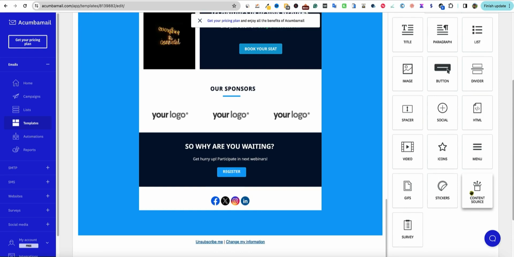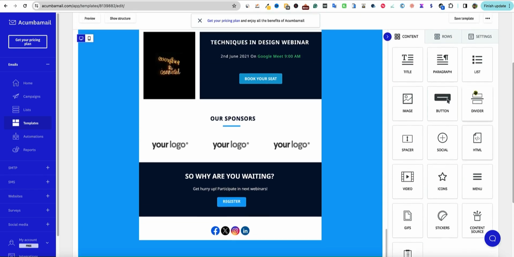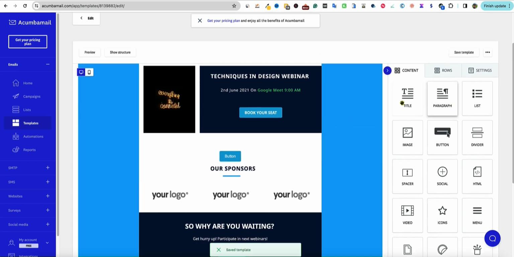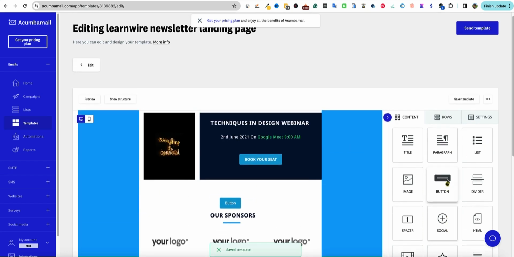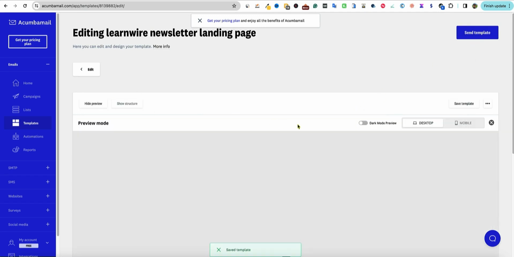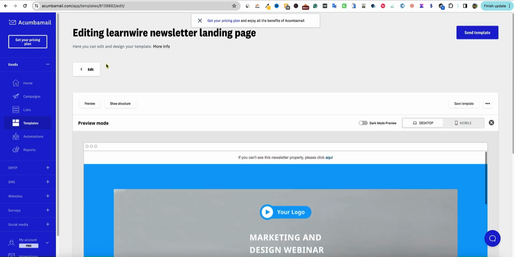I'm not really sure about that, but it looks like they have a lot of options: spacers, videos, icons, stickers, GIFs, surveys, buttons. When I had another button over here, easily paragraph, title, list, image. They've got all the components, and then you can save your template. You could preview it and click the preview button. There's a full preview. And then I'm not really sure what we would do next.